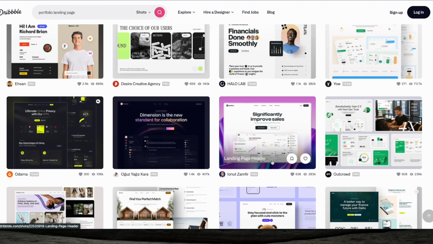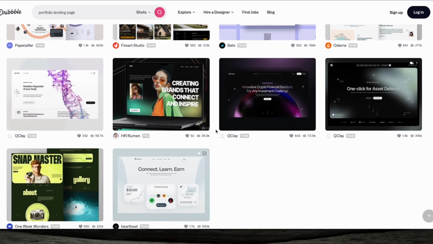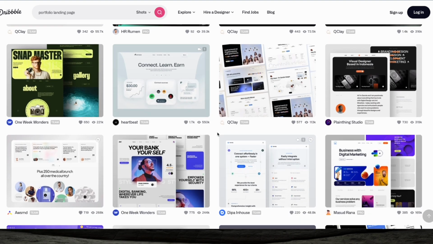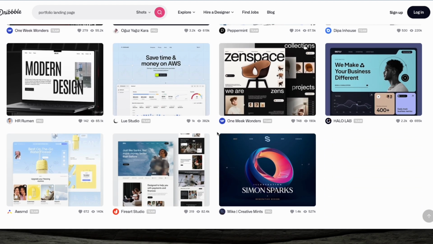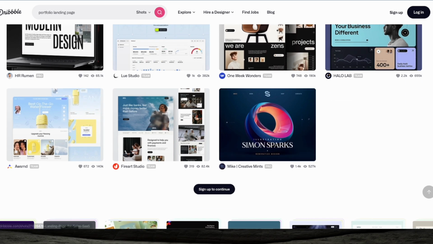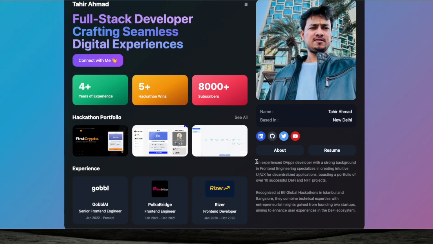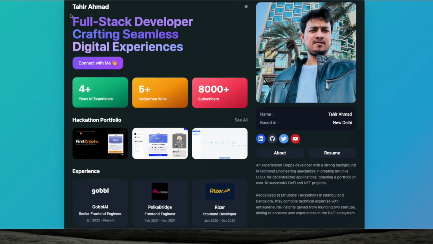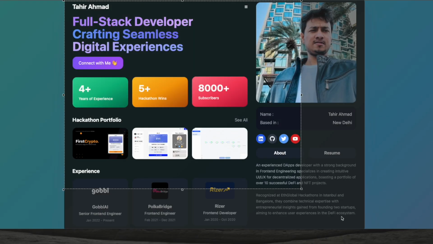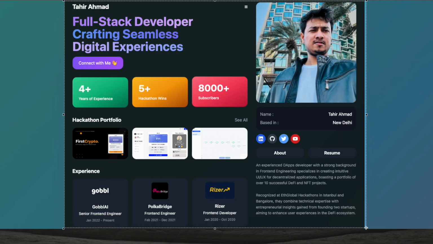These are even longer ones. Why do I love that one? Because that is very simple and has almost everything in one place. So I think that is what I love about it. So I will directly take the screenshot of this and let's see if it is able to build exactly the same website for you.